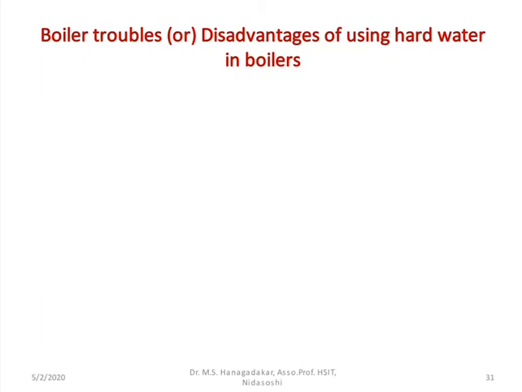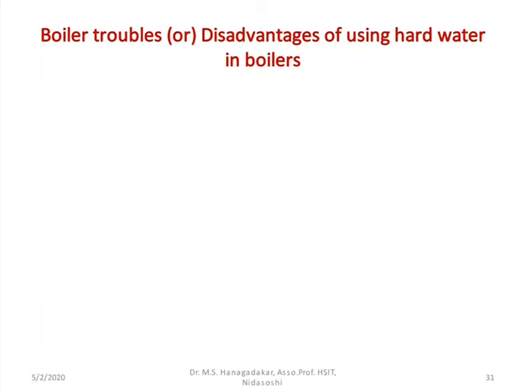Boiler feed water is nothing but the water used in the boiler for the formation of steam, and the steam generated in the boilers is used for various purposes like power generation, sanitization in industries, etc. If the impurities are present in excess quantity, or if the water is hard and you use that water in boilers, it leads to troubles or problems to the boilers.